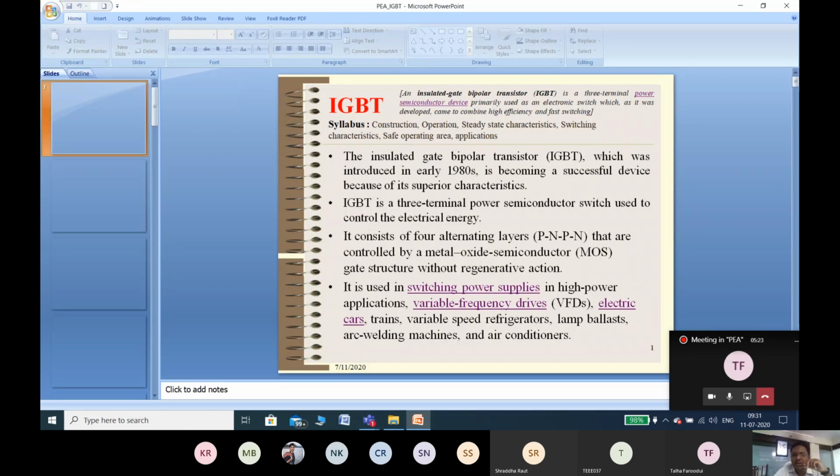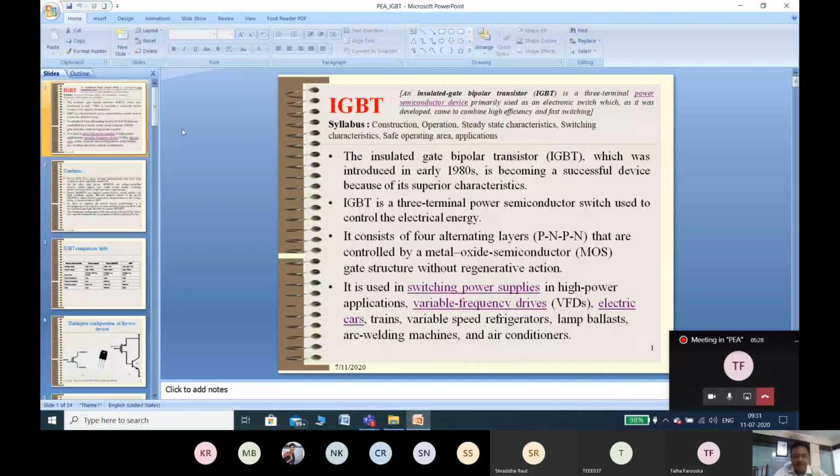Okay. So in the last lecture, we have seen IGBT, right? The advantages of BJT and the advantages of MOSFET are combined together to make a very powerful and useful device in power electronics, that is called IGBT, insulated gate bipolar transistor. I have shared one video with you. I'll show that video today in this lecture, but that already we have seen. The advantage of IGBT is a high gain as well as a low on state voltage drop.